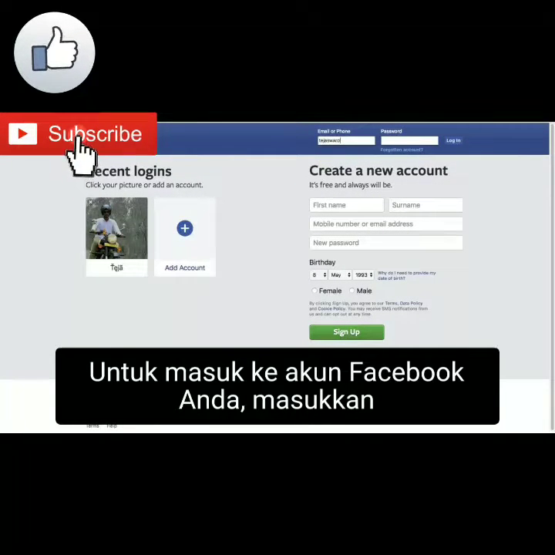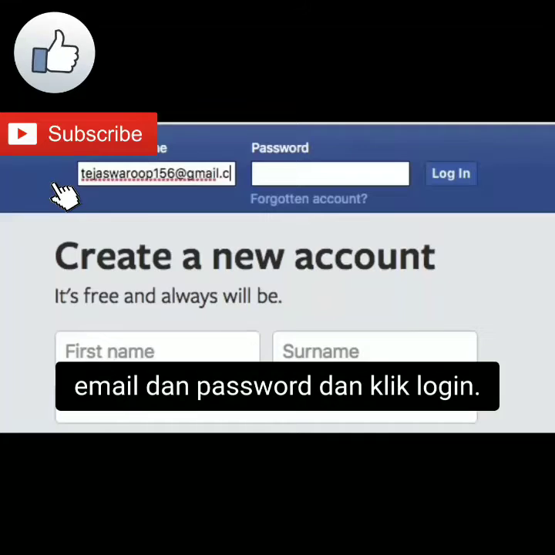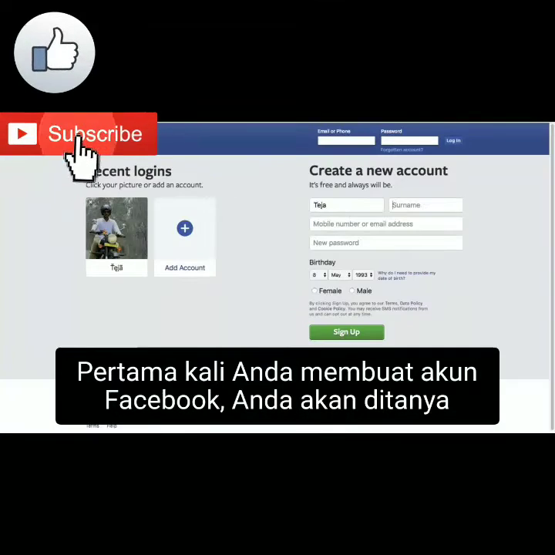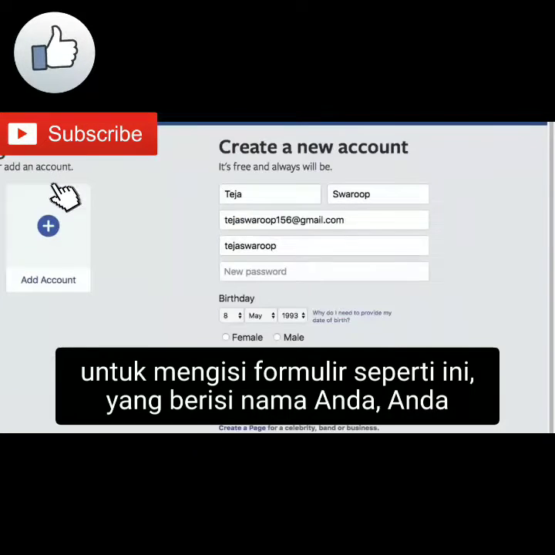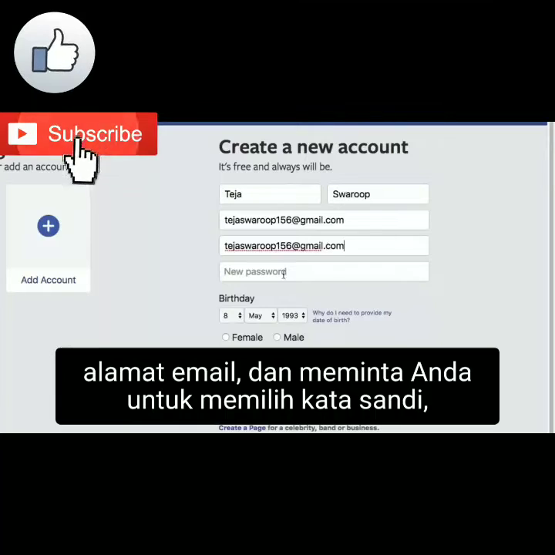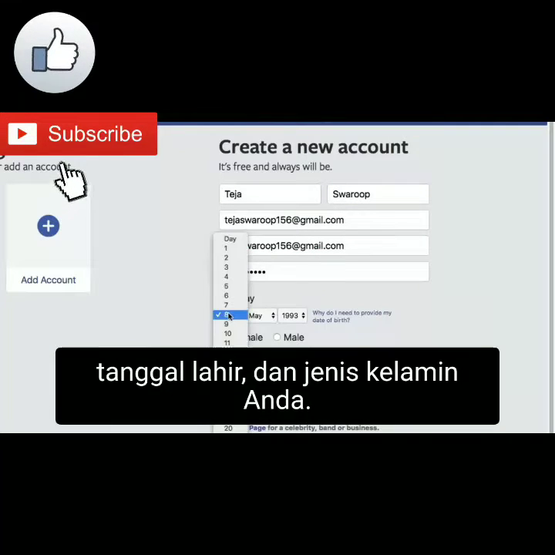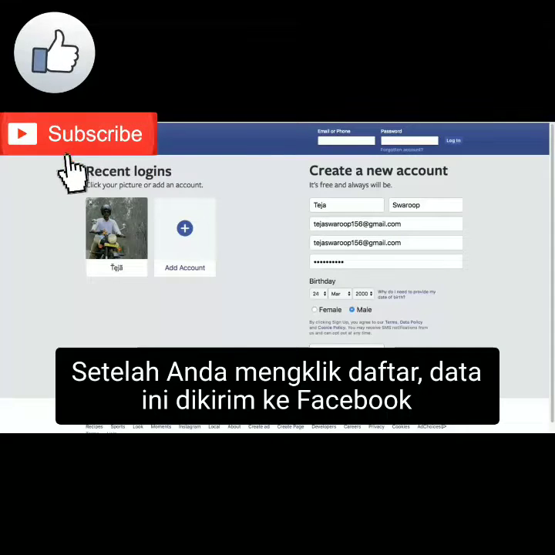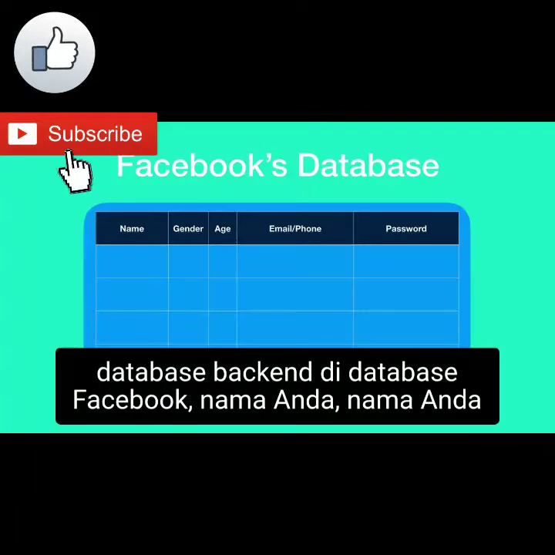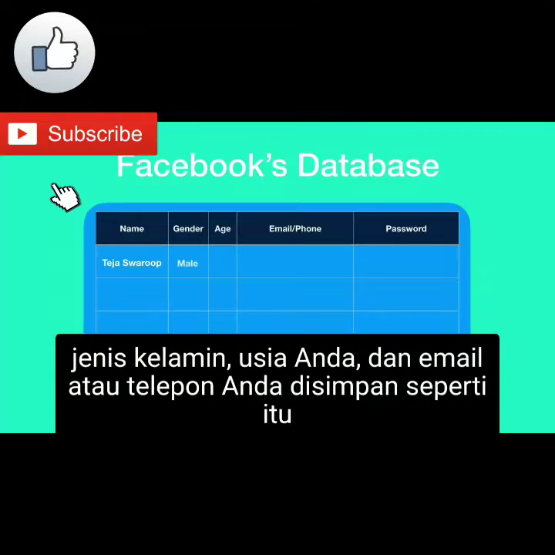In order to log into your Facebook account, you enter your email and password and click on login. The first time you create a Facebook account, you are asked to fill in a form like this, which contains your name, your email address, and it asks you to choose a password, your birth date, and your gender. Once you click on sign up, this data is sent to the Facebook's backend database. In the Facebook's database, your name, your gender, your age, and your email or phone is saved as it is.